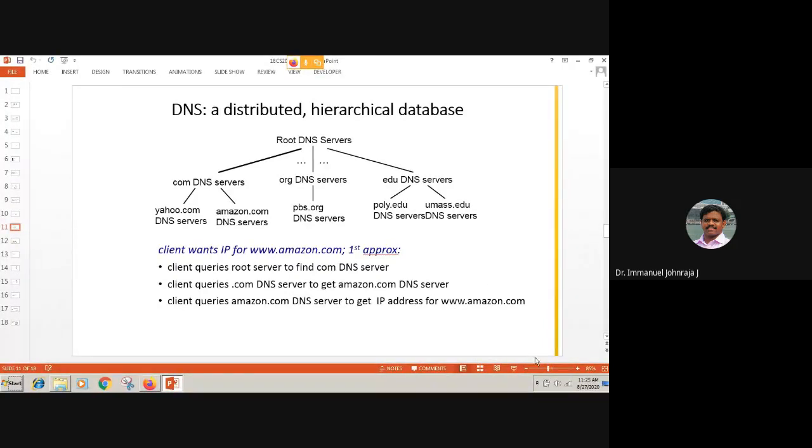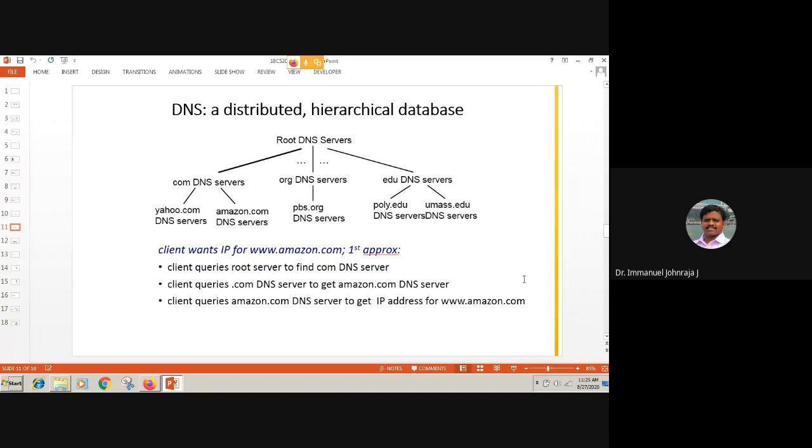What's the meaning of hierarchy? You have one level, probably this could be level 2, then you have level 1, and you also have level 0. All right. So it is following some level of hierarchy, and each of these DNS servers has its own responsibility.